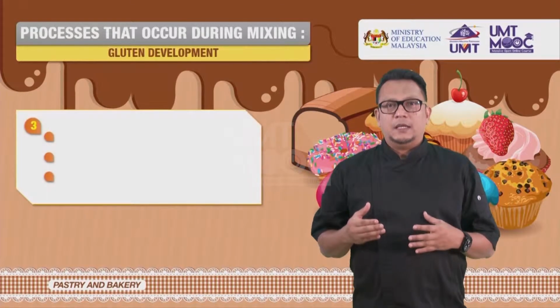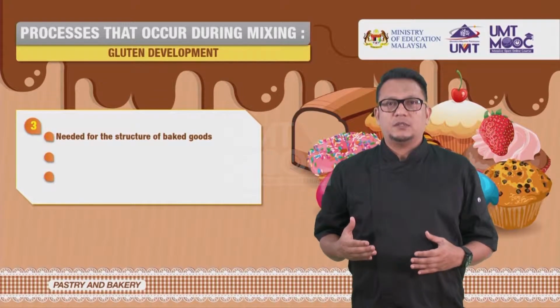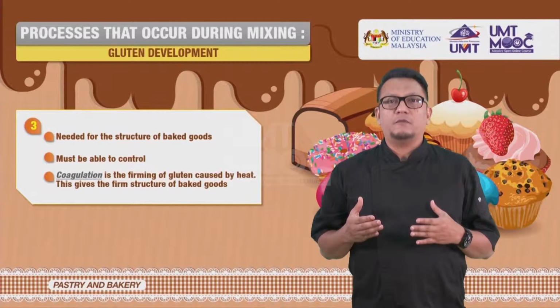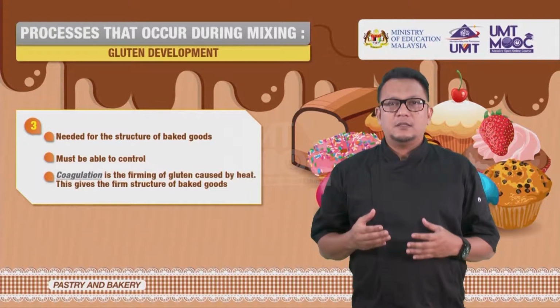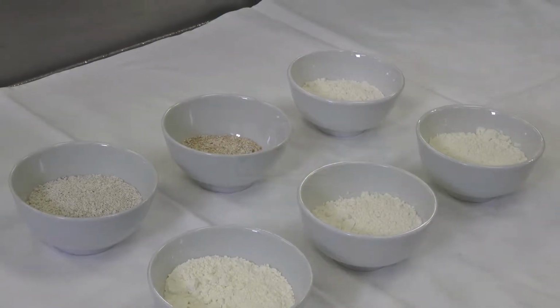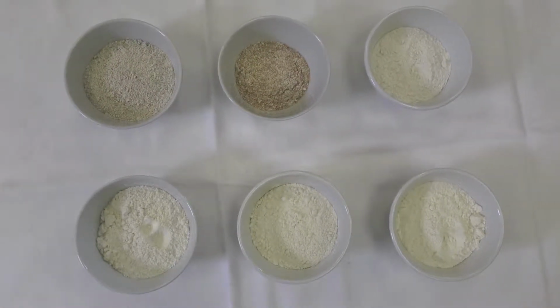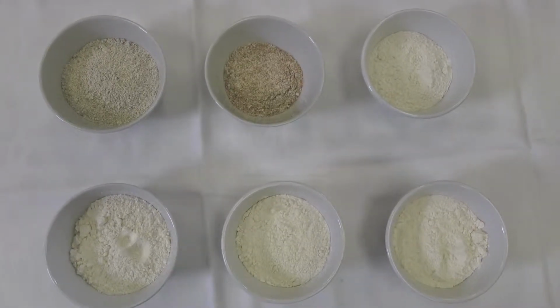Gluten development is needed for the structure of baked goods. Coagulation is the forming of gluten caused by heat. This gives the firm structure of baked goods. Controlling gluten development: when the proteins found in wheat flour combine with water, they form a stretchable substance called gluten. Gluten development can be controlled through selection of flour. The gluten content in different types of flour will affect gluten development in dough.